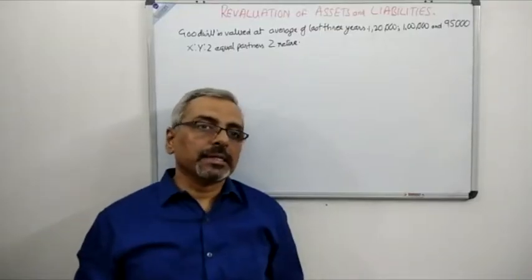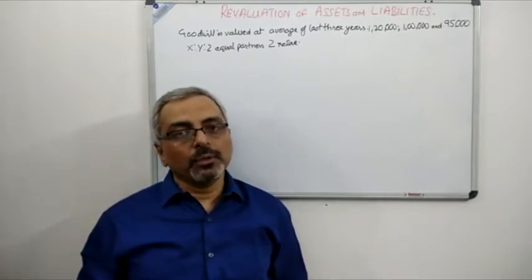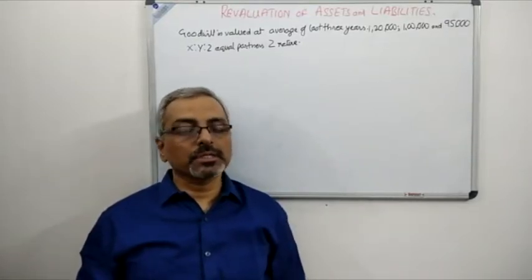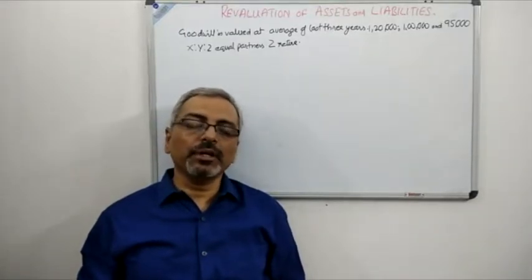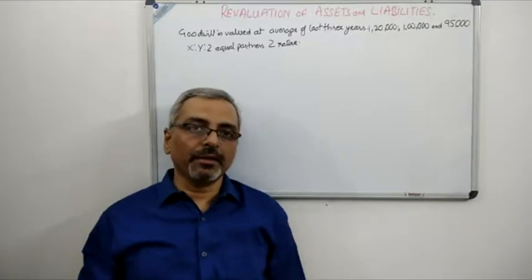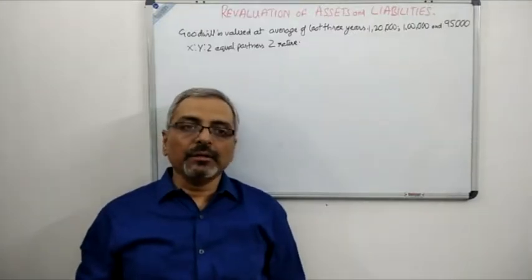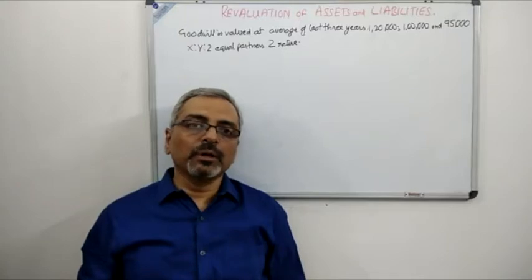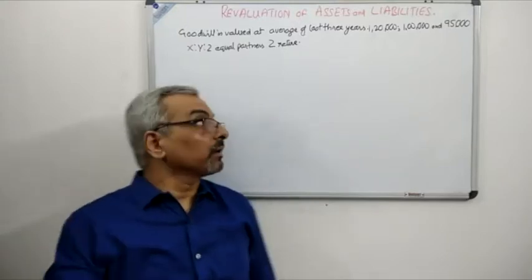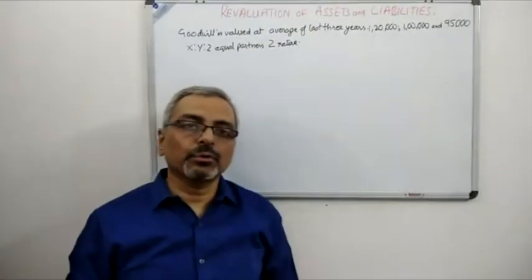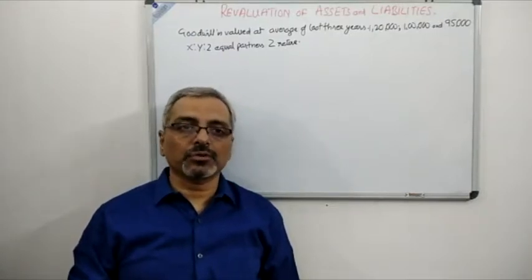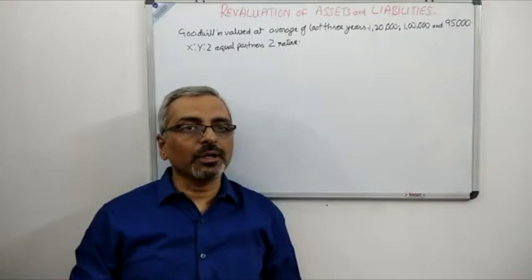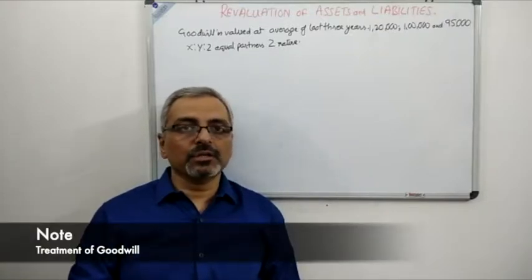This is sum number 16a, and whenever we are doing a sum, first and foremost we should consider the internal entries and the goodwill if there is any. If you read the question very carefully, you can see that there are three partners, X, Y and Z, who are equal partners, and one of the partners, that is Z, has retired. So therefore the gaining ratio between the remaining partners also remains equal, because nothing has been said about the new profit sharing ratio. First things first, here we will calculate the goodwill, which is given 3 years of profits average.